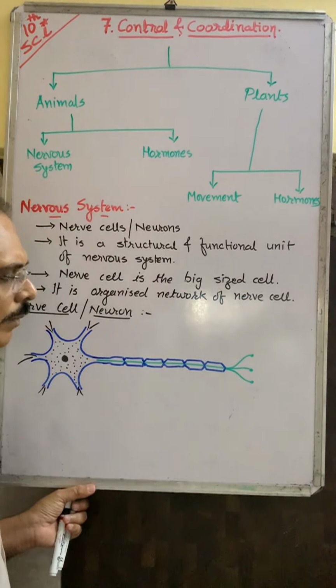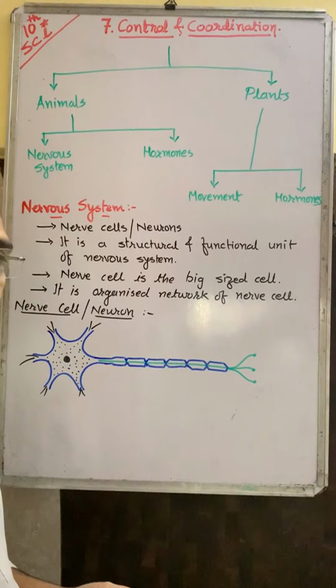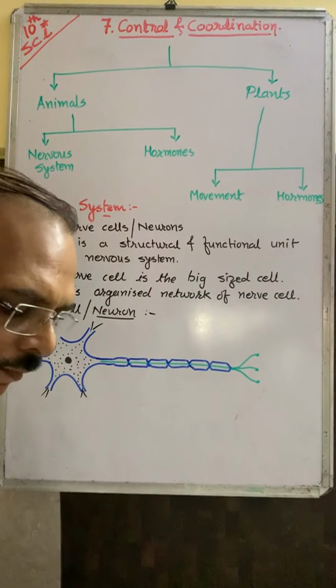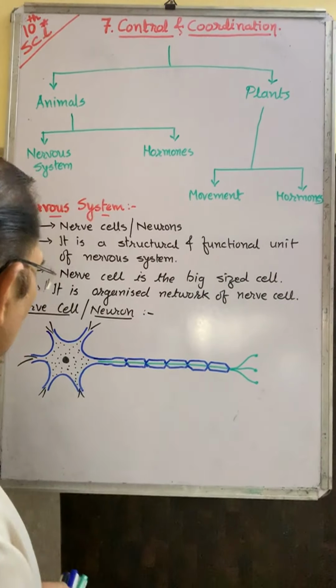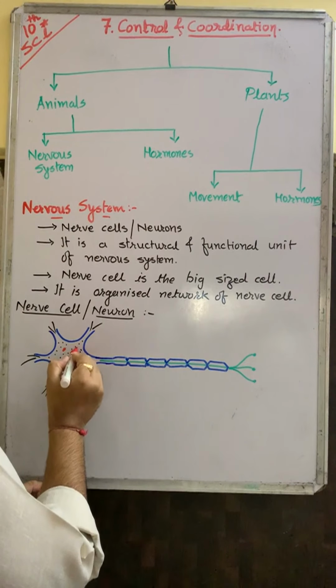This layer is made up of lipoprotein, that is lipid plus protein. Inside this there are neuron granules.